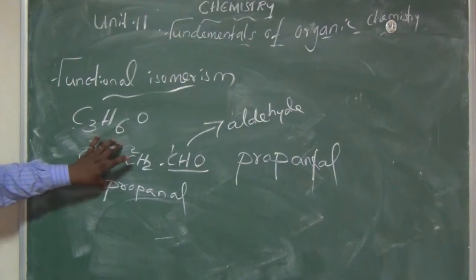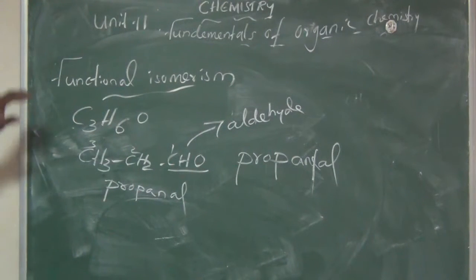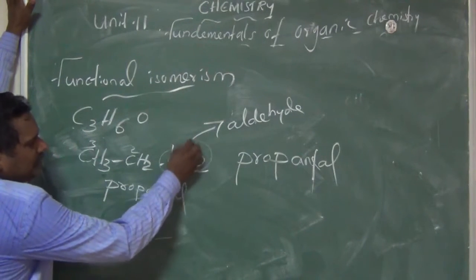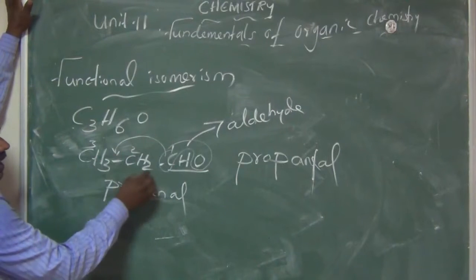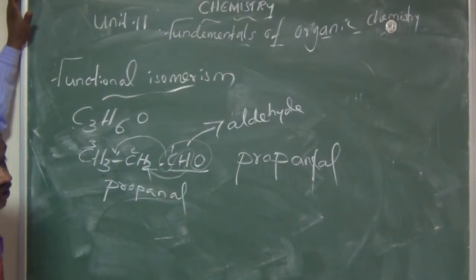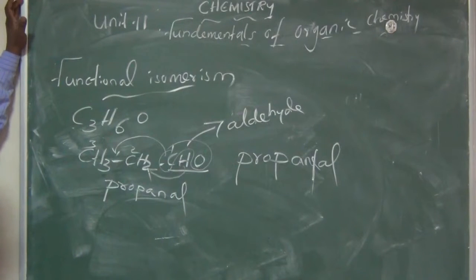So one of the compounds is an aldehyde. For the other compound I am taking the CO to the center, and hydrogen is attached here. CO is another functional group, called the keto group.